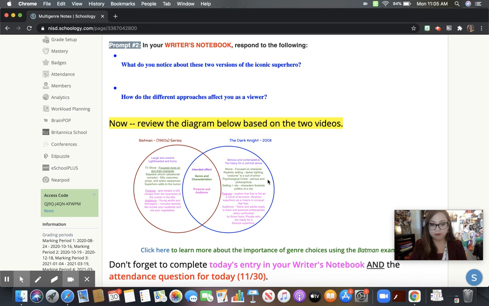Like it was really funny. But on the other side, in The Dark Knight, it was very serious. It was contemplative because it made you think. The Joker, especially even when the Joker movie came out, if any of you saw that, that was something where you were really focused on the character, not necessarily the plot of the comic. And it really made you think about understanding and empathizing with these characters.